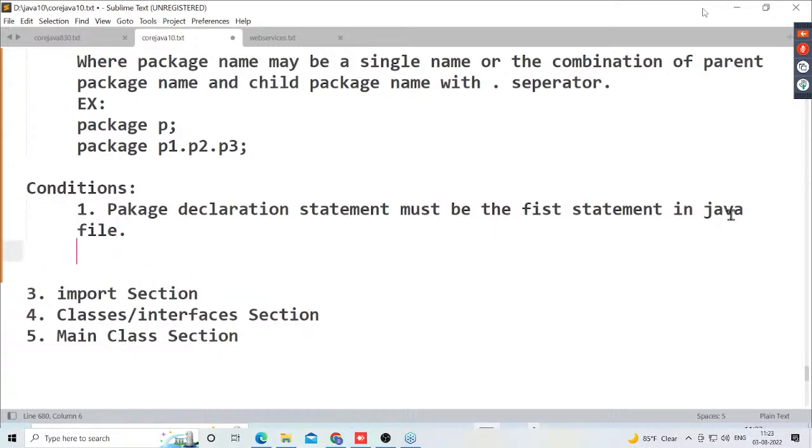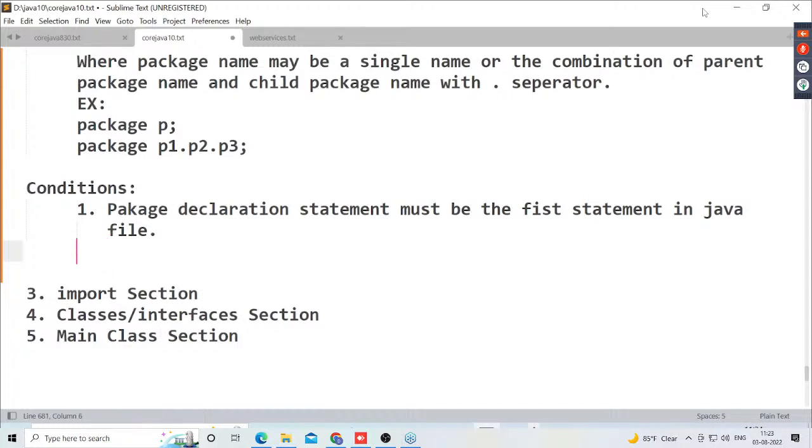Come on, guys. What is the point I'm telling you here? Package declaration statement must be the first statement. Must be the first statement in a Java file. It will not be the second statement and it will not be the third statement. Got it or not? Okay, rule number 1.